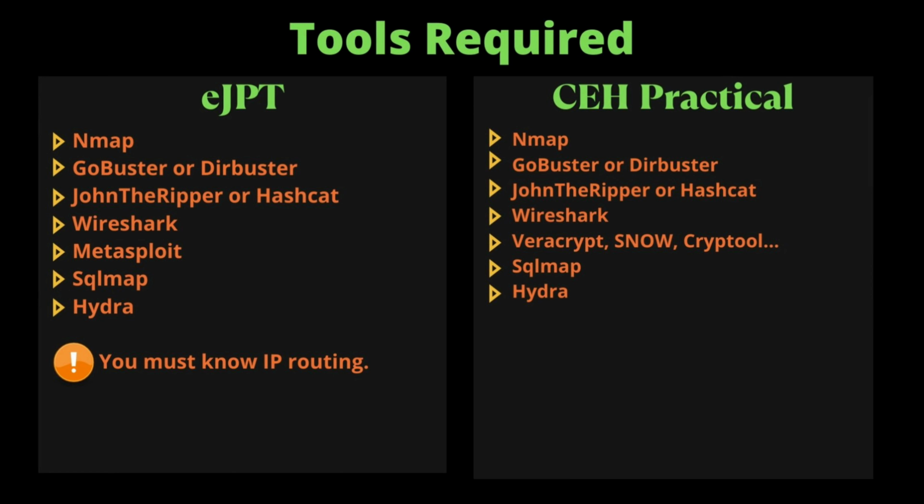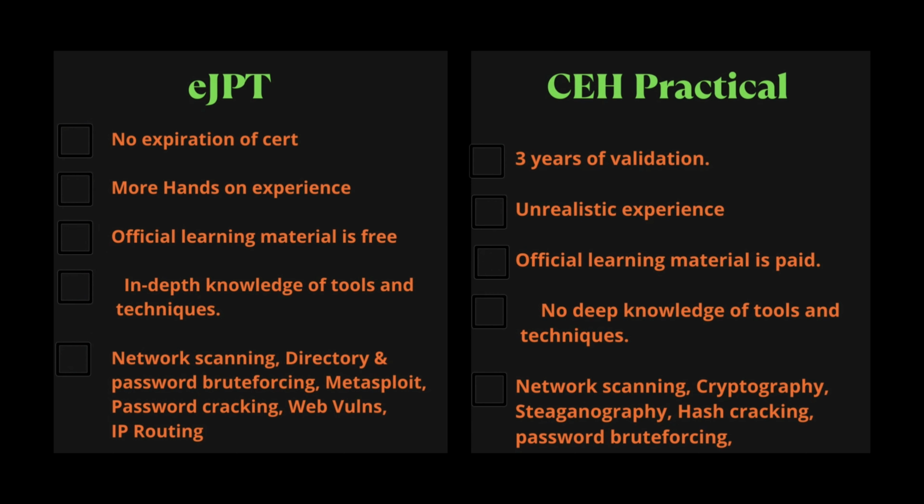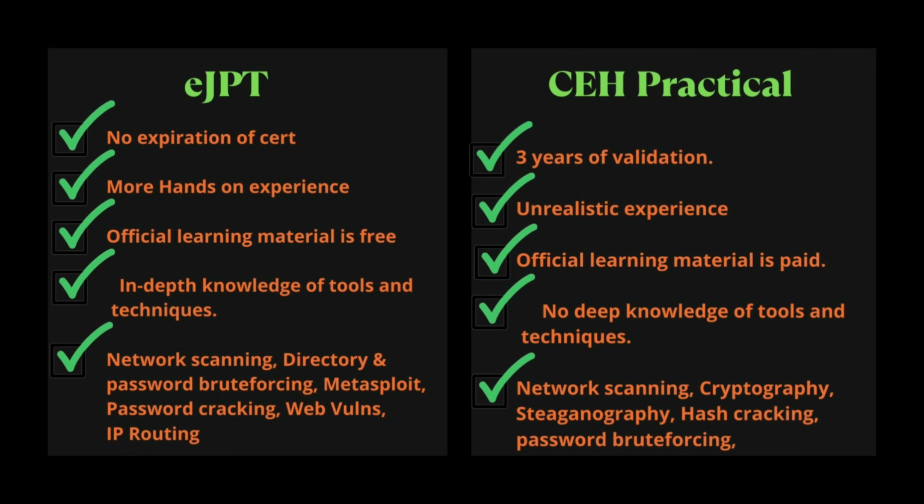Now talking about the difference between both these certifications, that is EJPT and CEH. EJPT has lifelong validity, and on the other hand CEH is valid for up to 3 years. You need to give a re-exam to extend its validity for 3 more years. The official learning material for EJPT is free, otherwise you need to pay for the official training for CEH. EJPT provides more in-depth knowledge and practical experience, whereas CEH is a pretty unrealistic examination.